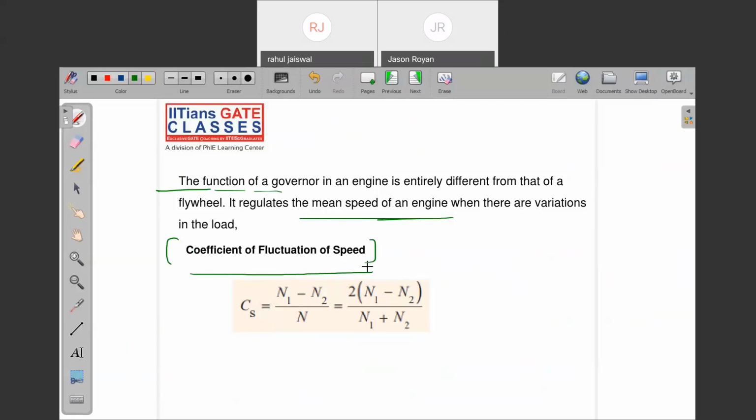So there is a difference between governor and flywheel. Both have different functionality. Right? So where do we use a flywheel? Application of flywheel: IC engine, punching press.